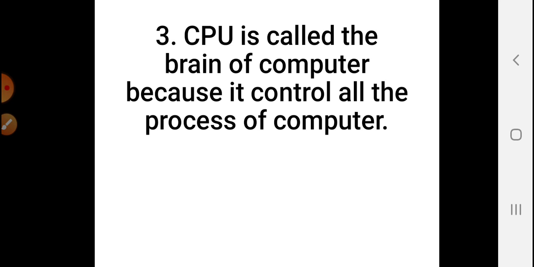Then moving towards our fourth question, what are the advantages of a GUI operating system? What does GUI stand for? Graphic User Interface. Yes, you have to learn all the full forms.